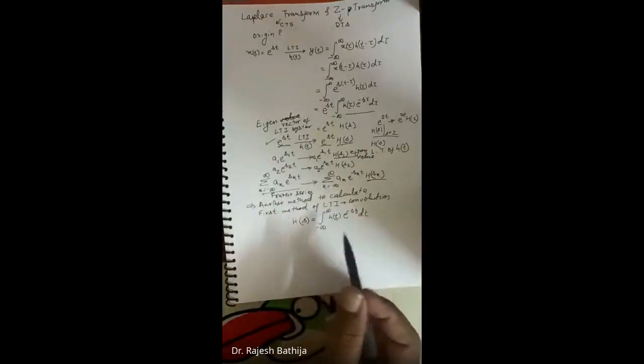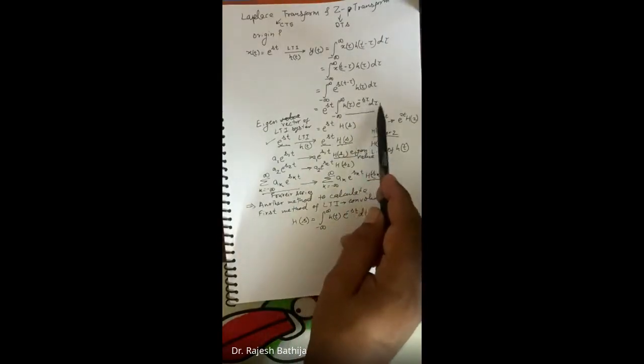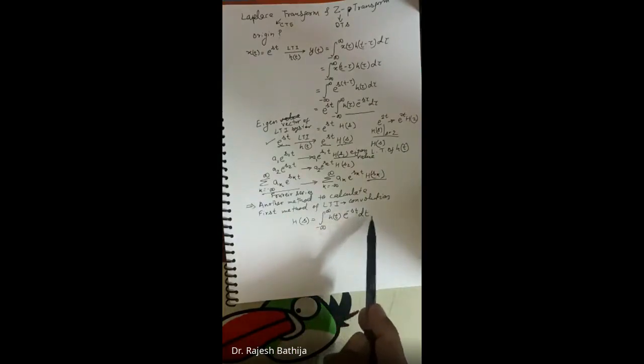You don't have to worry too much: here I have written h of tau e to the power minus s tau d tau, but I am writing h of t e to the power minus st dt. We have discussed many times that an integral doesn't depend upon the variable of integration, right?